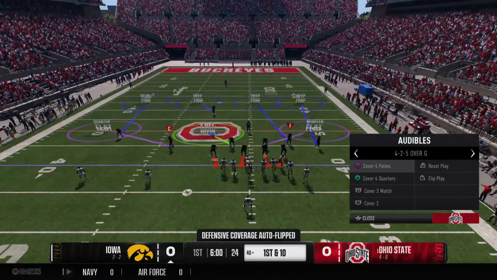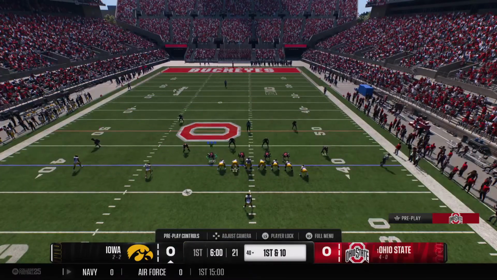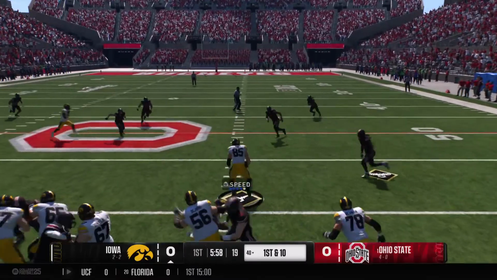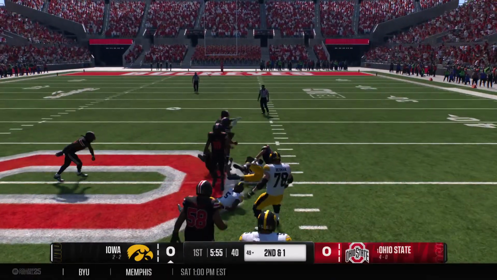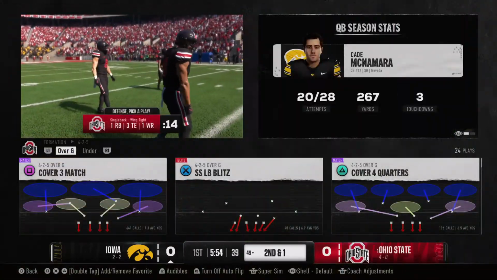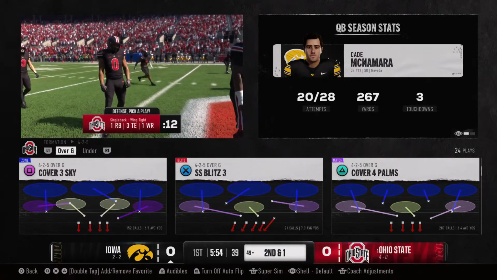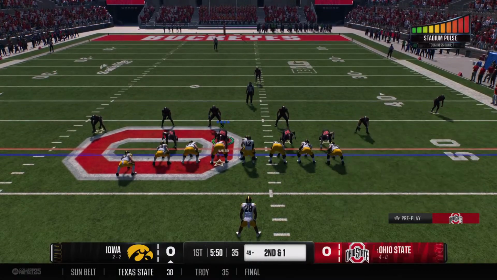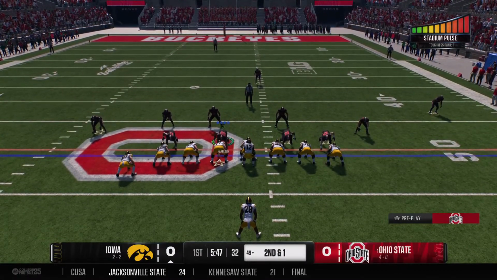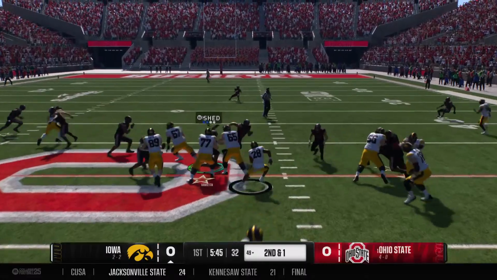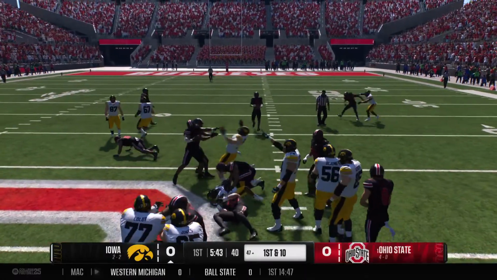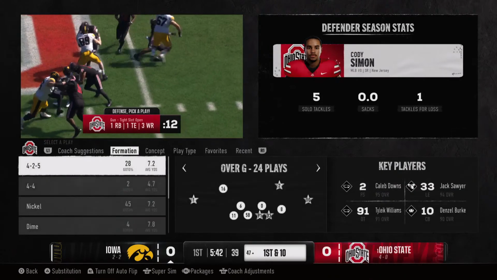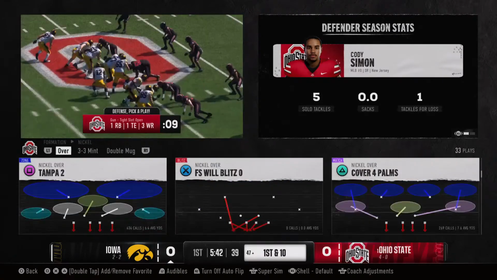A first down for the offense. Looking downfield, it's McNamara. Fires to the tight end. He was able to reach into his bag of tricks and use it to pick up a few extra yards. I'll tell you, when you've got a tight end like this, it makes it a lot easier calling pass plays on first down, even if the defense is in zone coverage. He did a really good job there, working his leverage, finding the soft spot, and making it an easy completion. They get him on the ground, but it's a first down. All right, nothing flashy there. He just did what it took to get the first down.